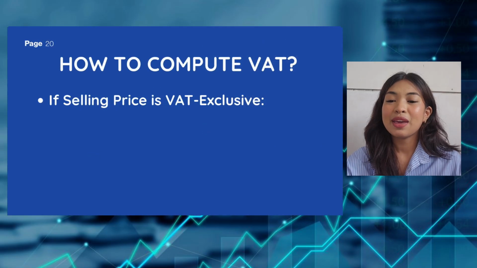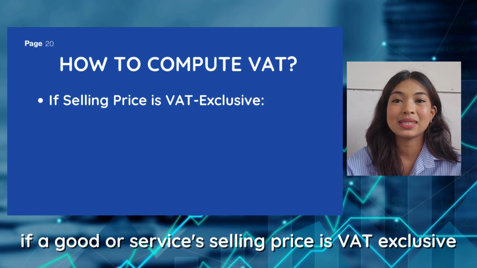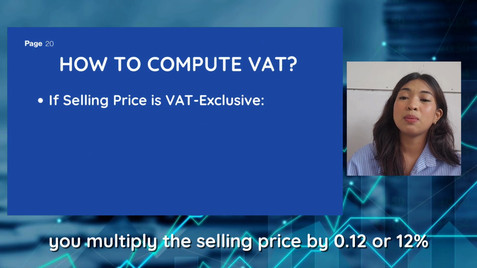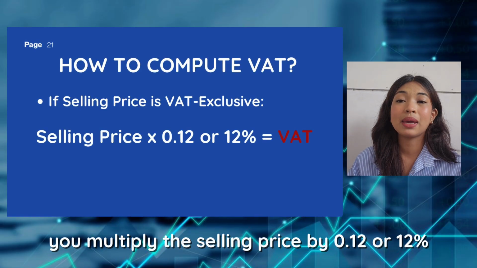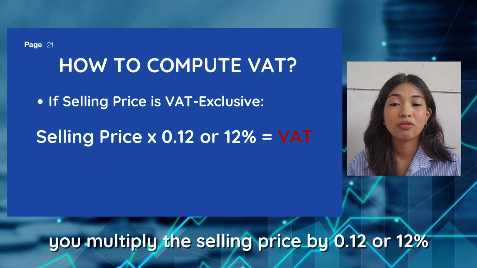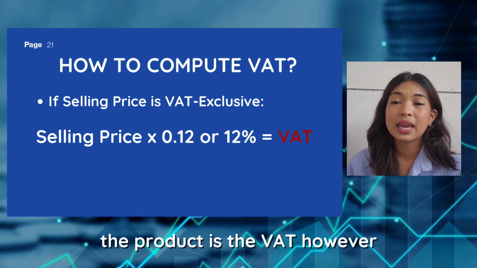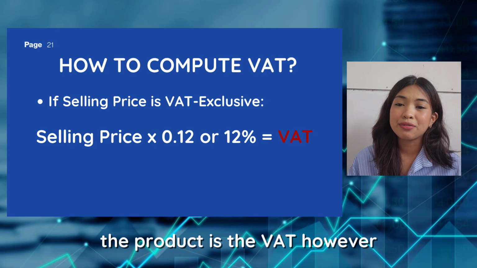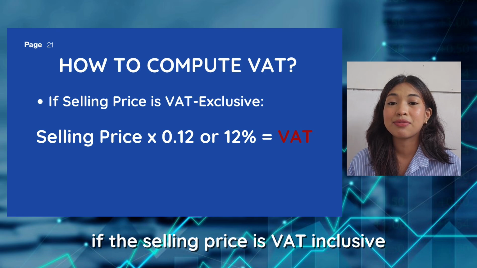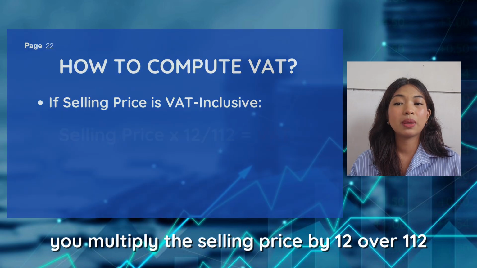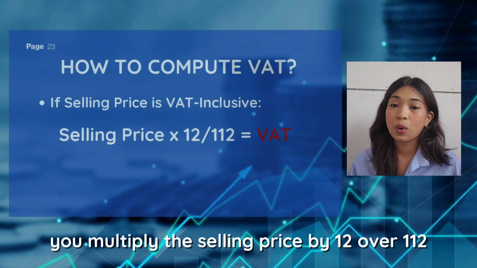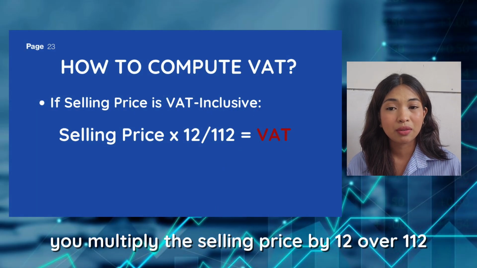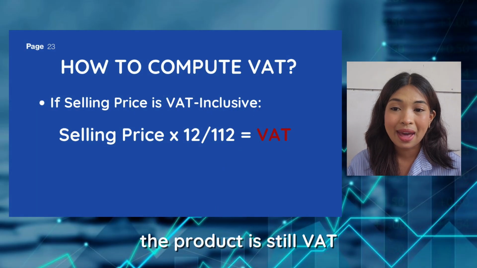Here's how. If a good or service's selling price is VAT exclusive, you multiply the selling price by 0.12 or 12%. The product is the VAT. However, if the selling price is VAT inclusive, you multiply the selling price by 12 over 112. The product is still VAT.